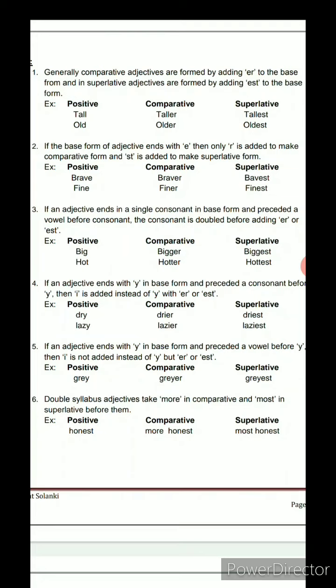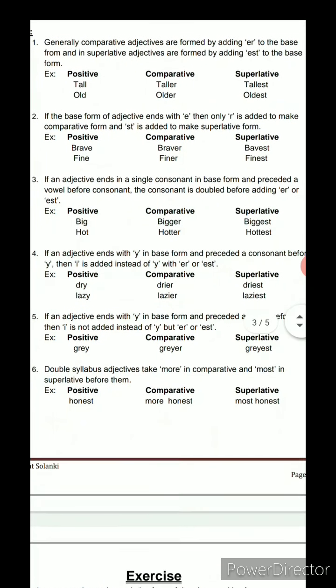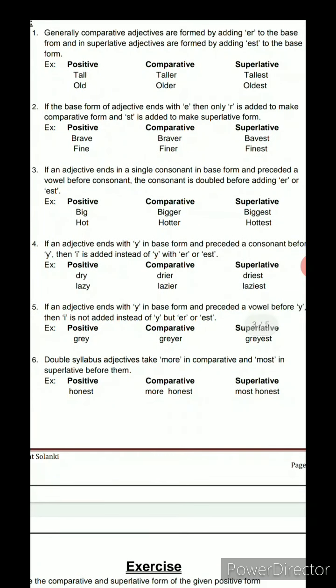So here is the first example of that. Big. Here we can see that the last letter G is a consonant and the letter before that is I, which is a vowel. So the last letter G is doubled in the comparative and superlative degree, and then we use the ER and EST.